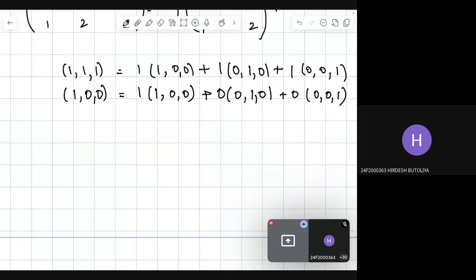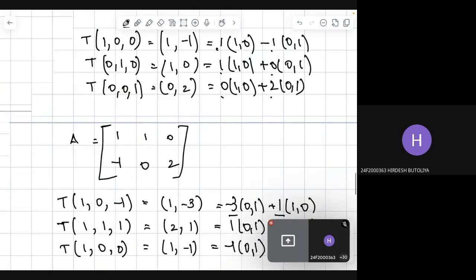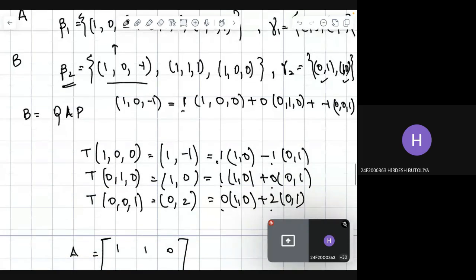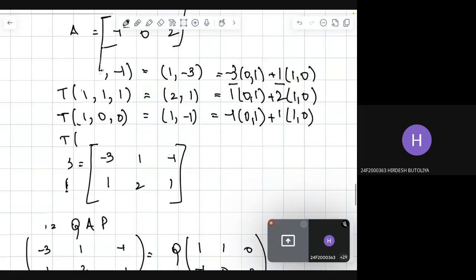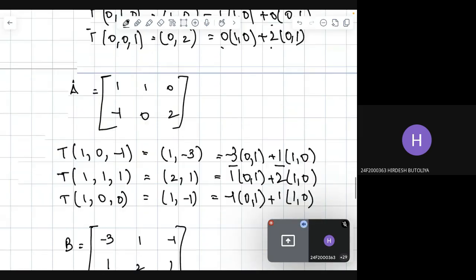From here, we have P. We look at the coefficients, which form our columns, and that is our matrix P.